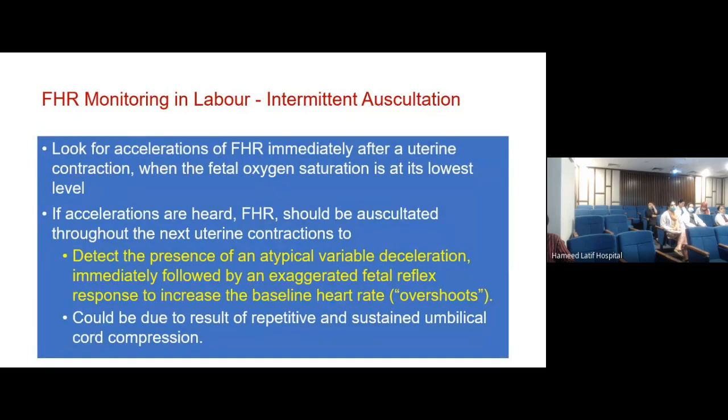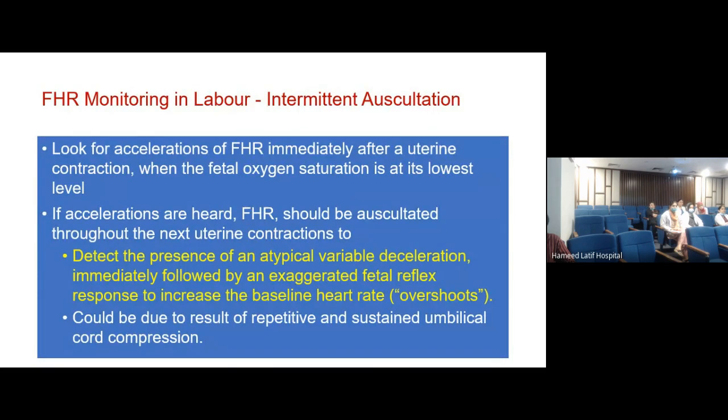Third thing I'm telling you is that once the contraction settles down, look for an acceleration. Now, if you hear an acceleration, then it means that you need to be careful and you need to monitor the fetal heart for the next contraction. And what is going to happen when you monitor the fetal heart in the next contractions? You should be able to detect the presence of an atypical variable deceleration immediately followed by an exaggerated fetal reflex response to increase in the baseline heart rate.